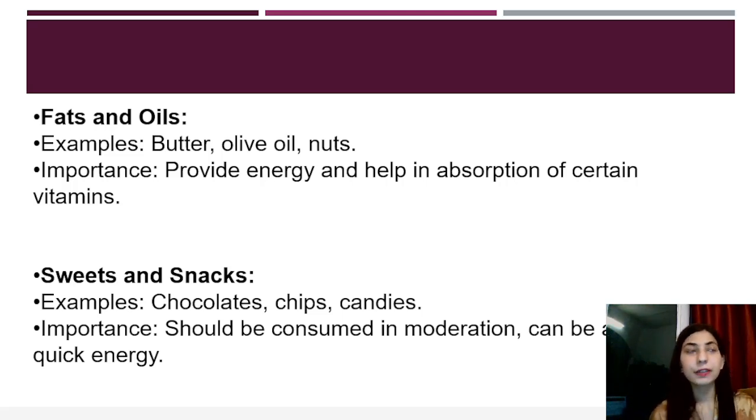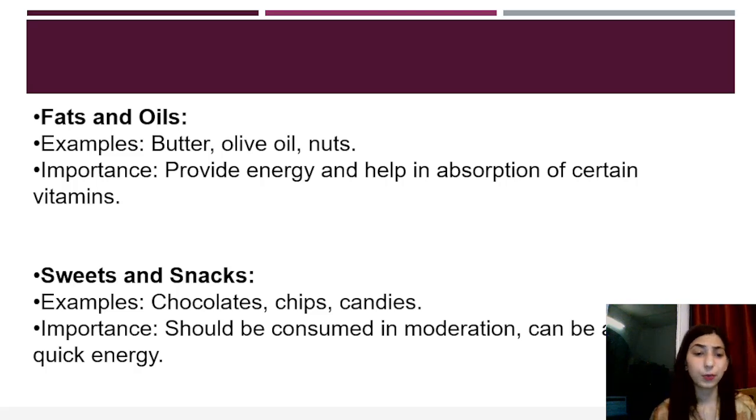How do they provide energy? We get energy mainly from carbohydrates, but fats store energy for the time of emergency. We can use that stored energy, which is given by fats, and we should know that fats provide the highest amount of energy, like 9 calories per gram.